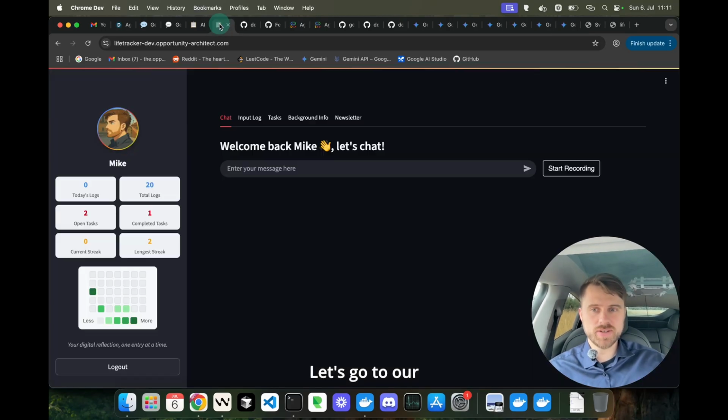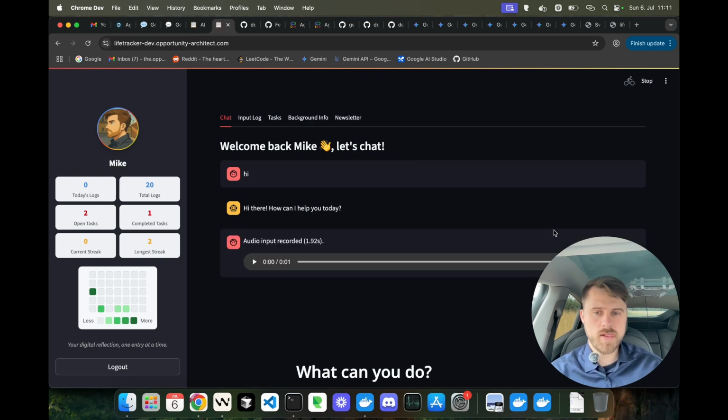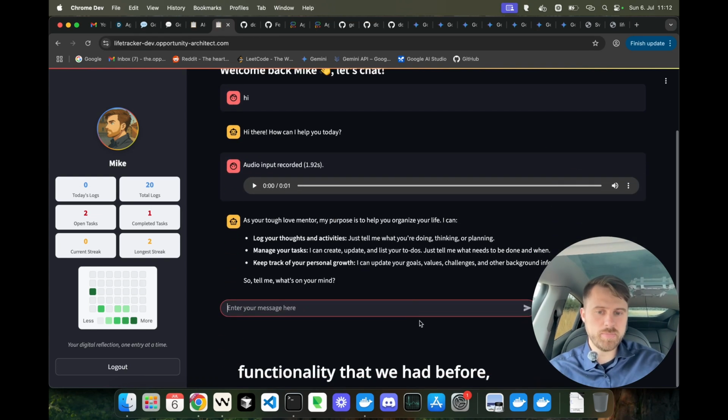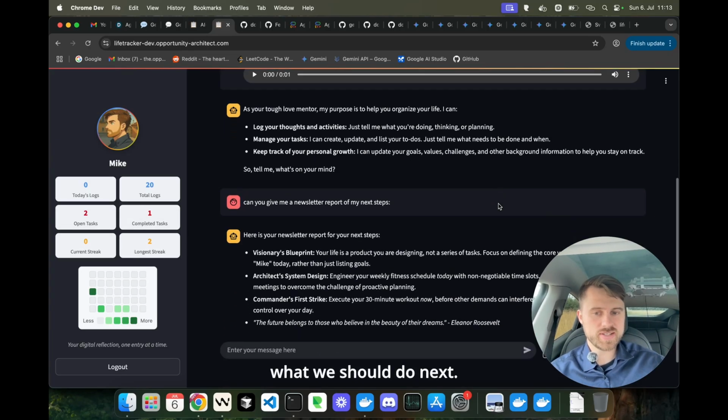Alright, let's try this out. Let's go to our Streamlit application and let's engage with the agent via chat. So it returned a response, and we can also do audio. What can you do? So this is the same functionality that we had before, but now we can also trigger our agent process, and then it tells us what we should do next.